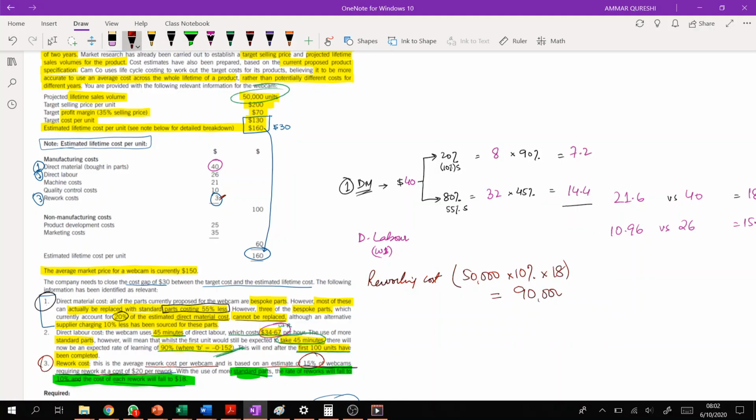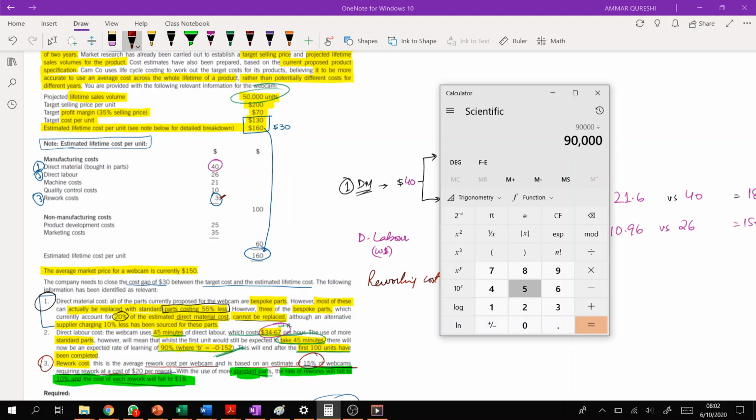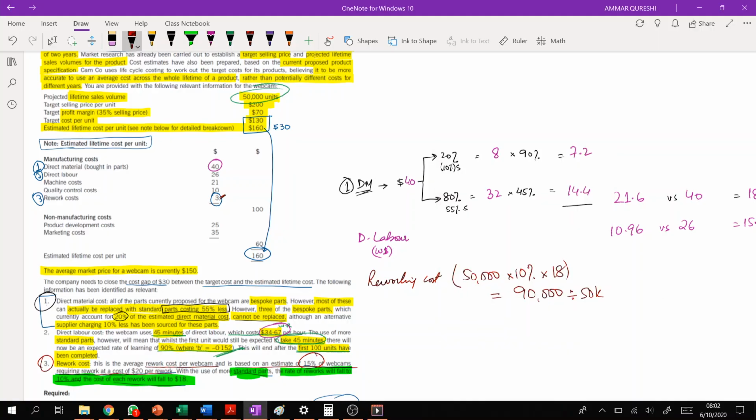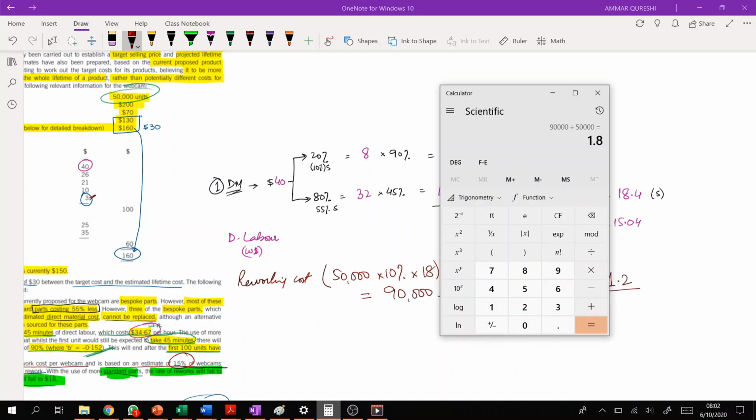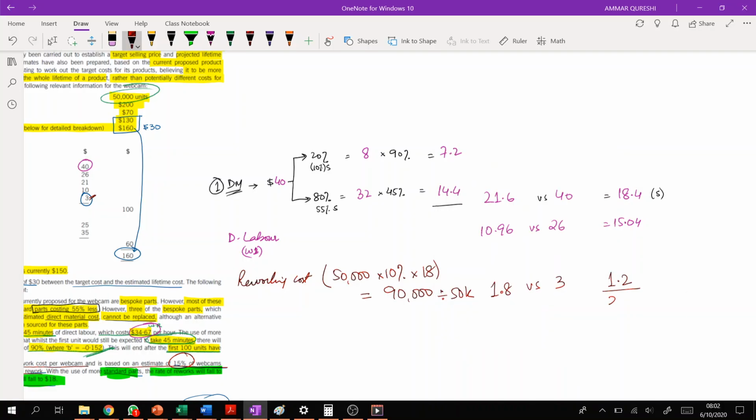And 90,000 is the cost for 50,000 units. So if you average out by dividing it by 50,000 units, you will get 1.8. 1.8 compared with 3, so it's around a saving of $1.2. So what is the overall saving? Overall saving is 18.4 plus 15.04 plus 1.2. That makes 34.64.